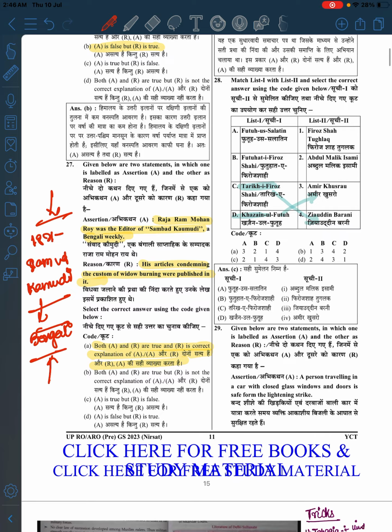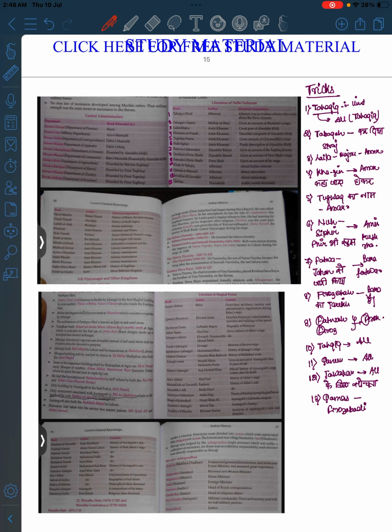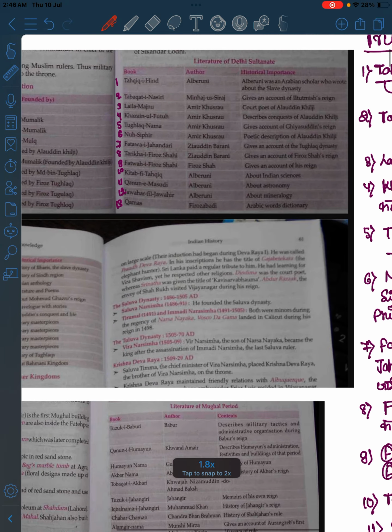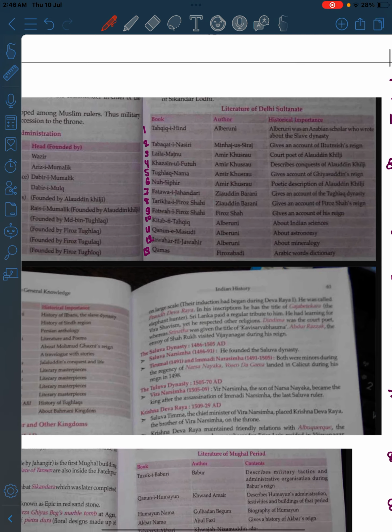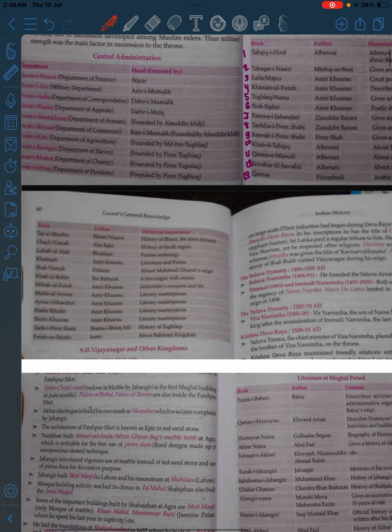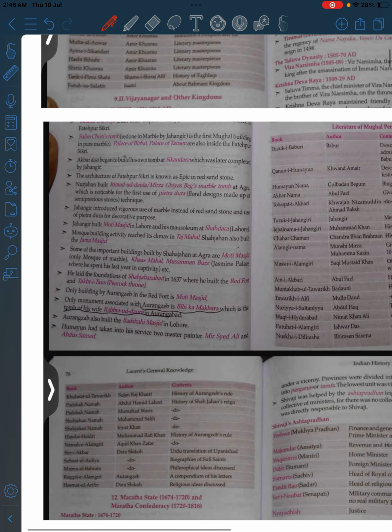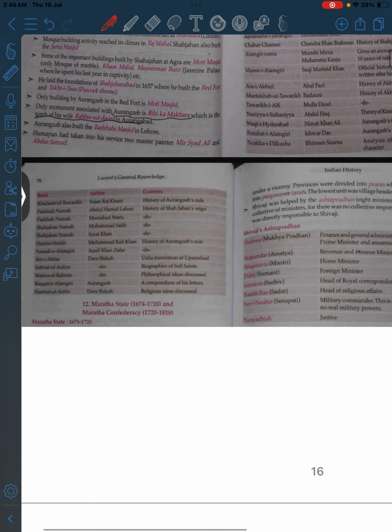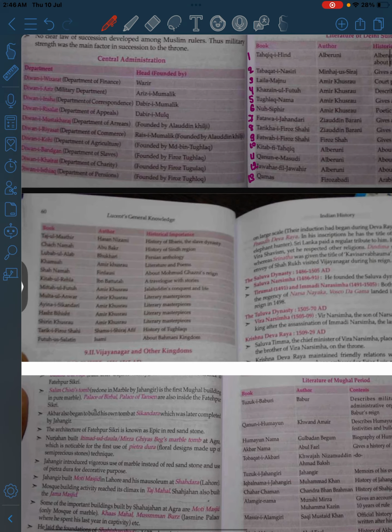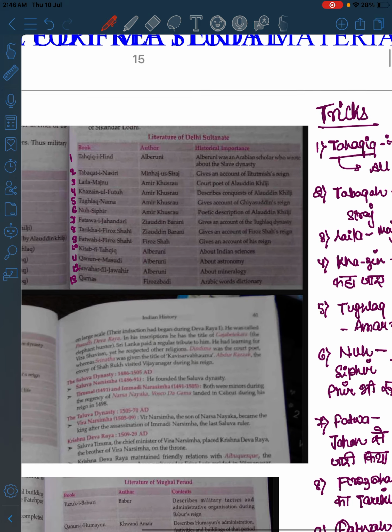So please go to your basics. I think it is Lucent, okay. In that, one table is there, in which everything is given, and to your surprise, nothing comes beyond this table.